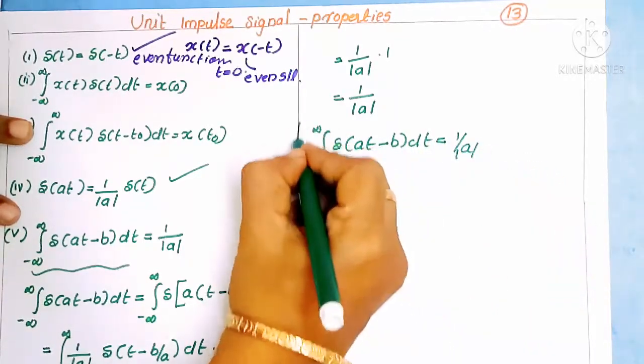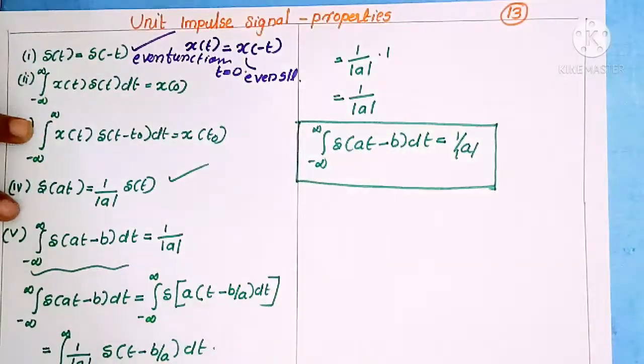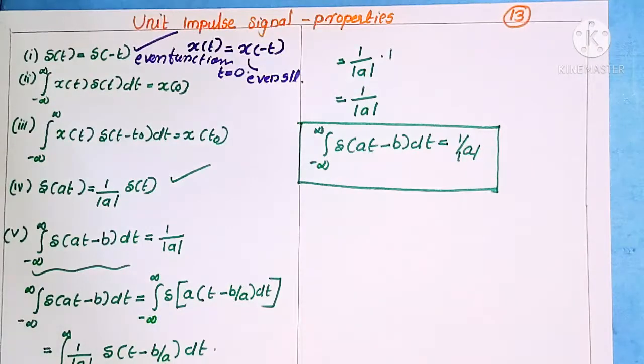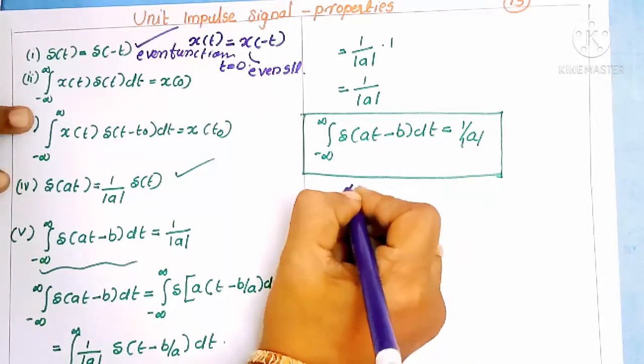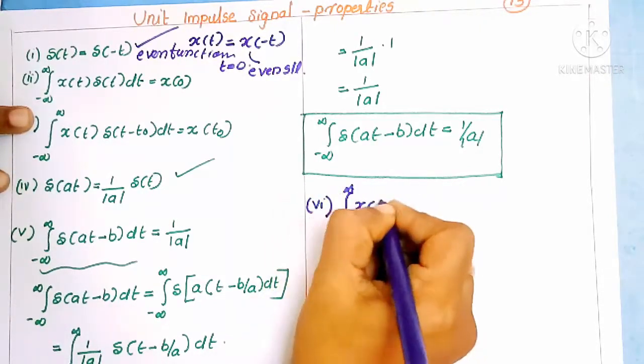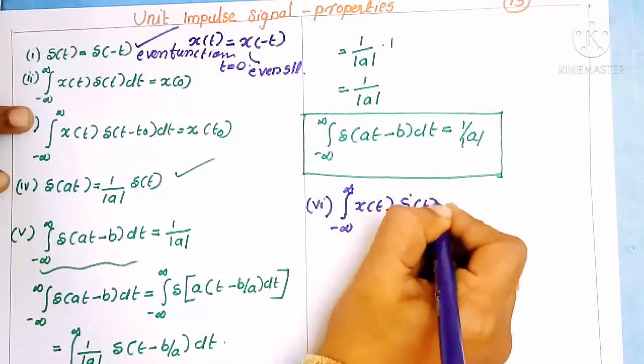This is the fifth property of a unit impulse signal. Did you understand?